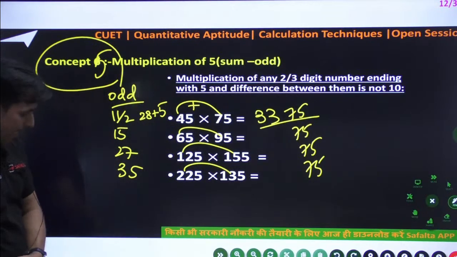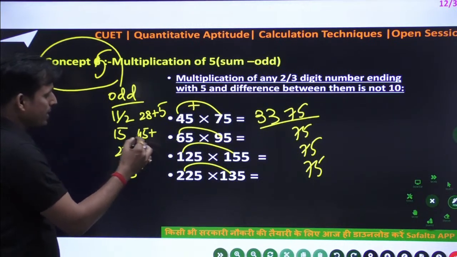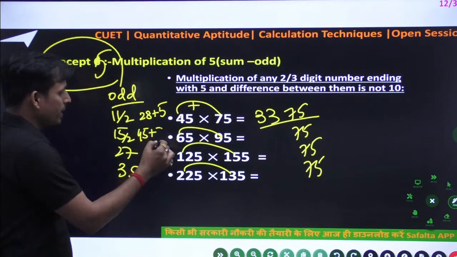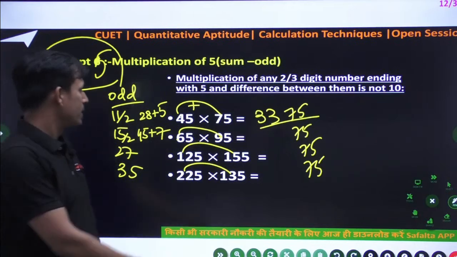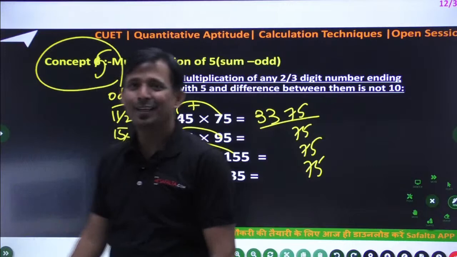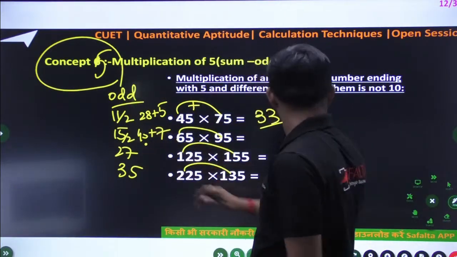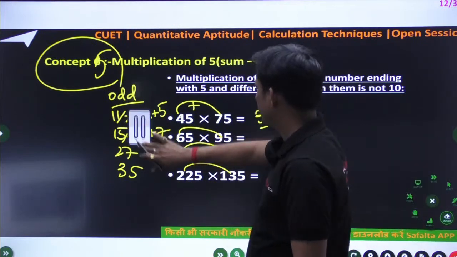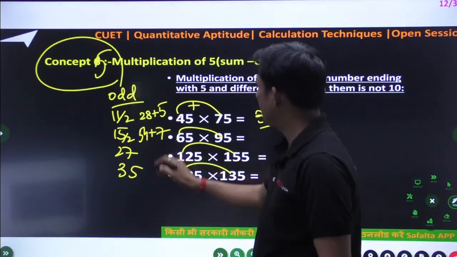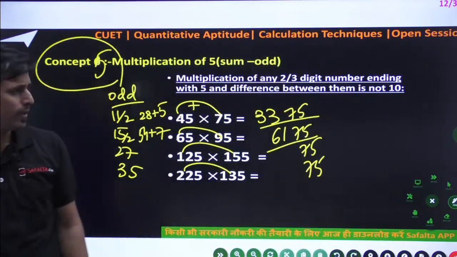And then 6 nines are 45. So 45 plus half of 15. Half of 15 is 7. Simple, don't take decimals, so that is 7. So 45 plus 7. So that is 9 sixes are 54, sorry, my mistake, there was a small error in the flow. So this is simple, 9 sixes are 54. So 54 plus 7 is 61. So yes, 61, 75, why not? Okay, simple.